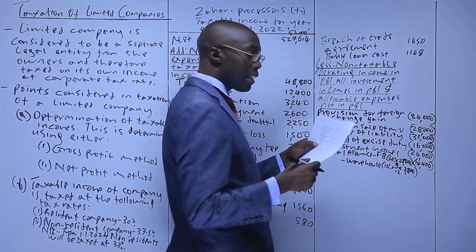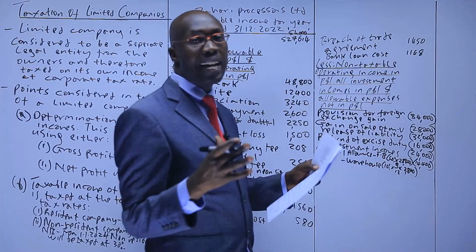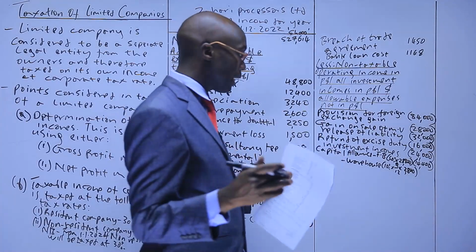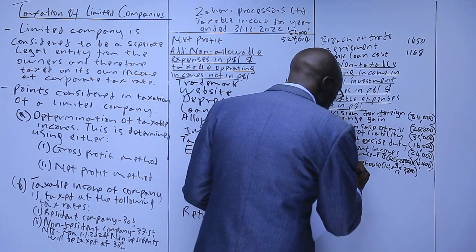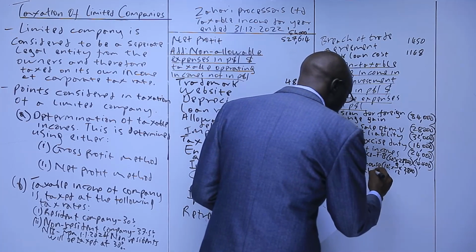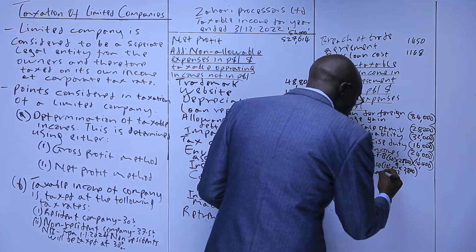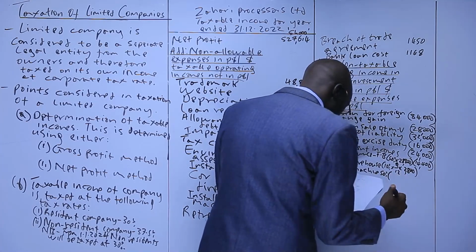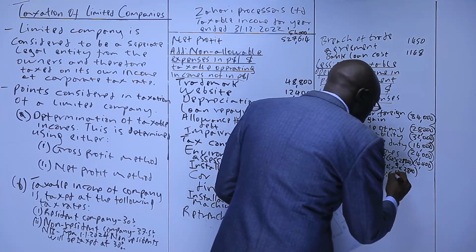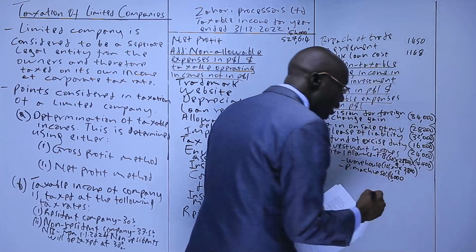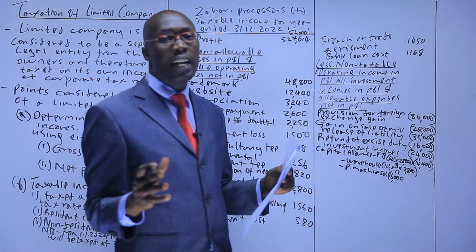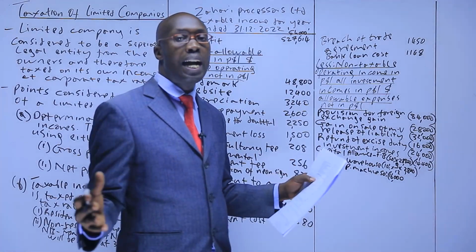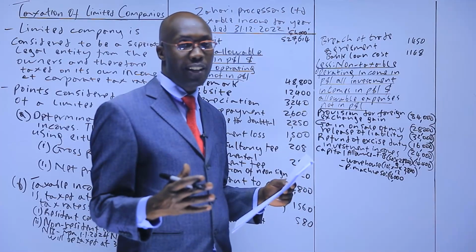The other one is processing machine. Processing machine is supposed to be done at the rate of 50%. That's what we said. So to come here and say processing machine, this is supposed to be 50% without considering time of 16,000. But we said all the expenses that are incurred before you start using a fixed asset, we add them together and we claim capital allowance together.